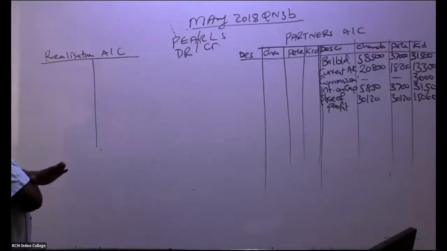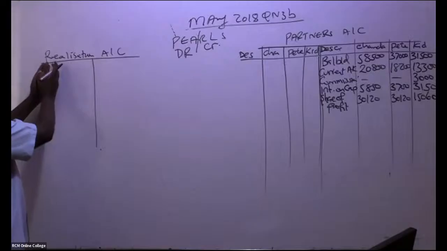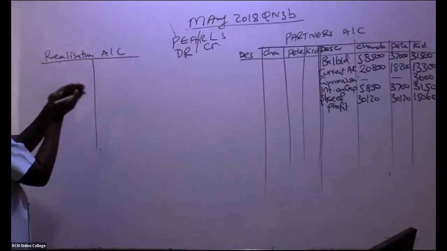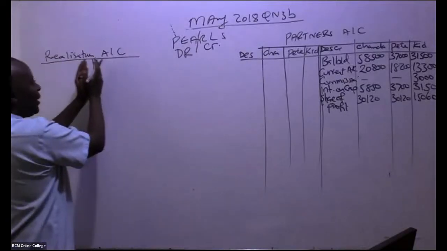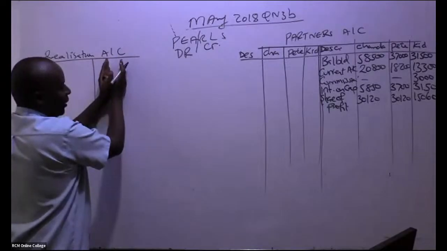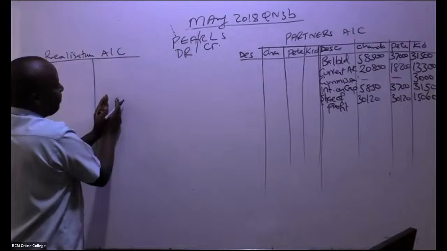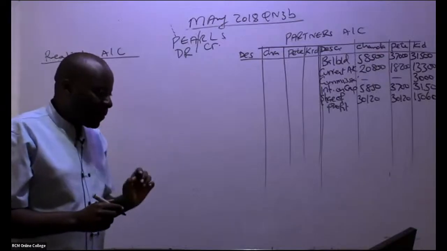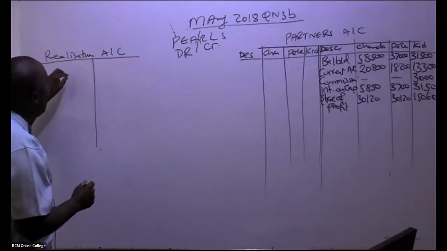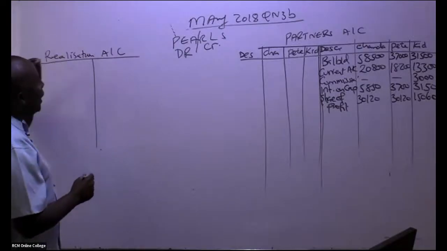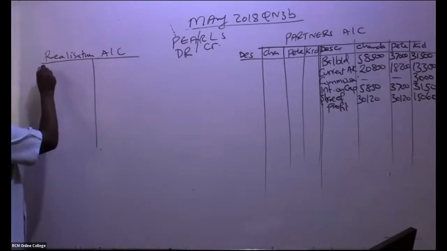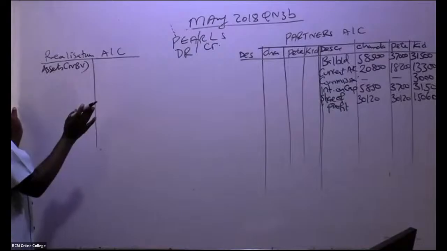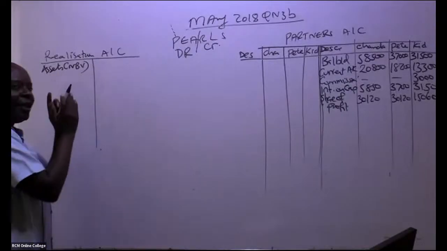So remember, this is the debit side. You're going to debit all the assets that were taken up by the business here, and then liabilities to be credited. And then purchase consideration will also come here. So we are going to go through our trial balance, one item at a time. What you're supposed to know is that whenever you bring your assets to realization account, they shall always be at net book value. Always.